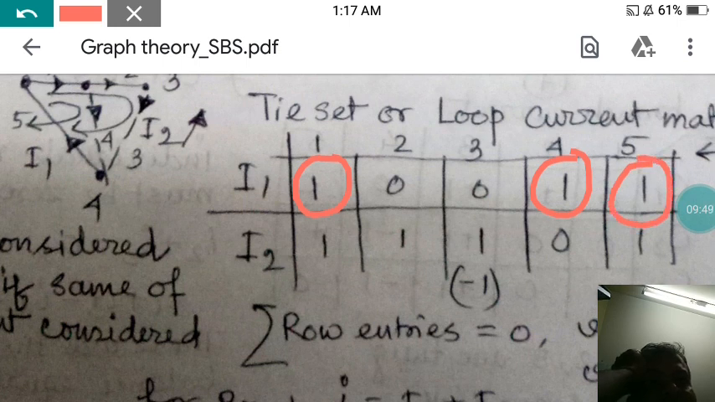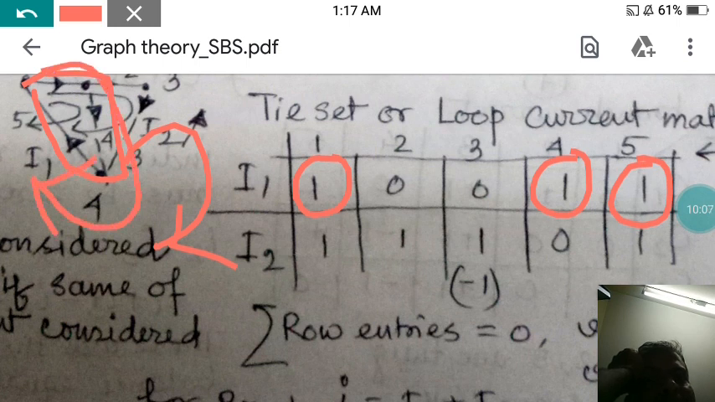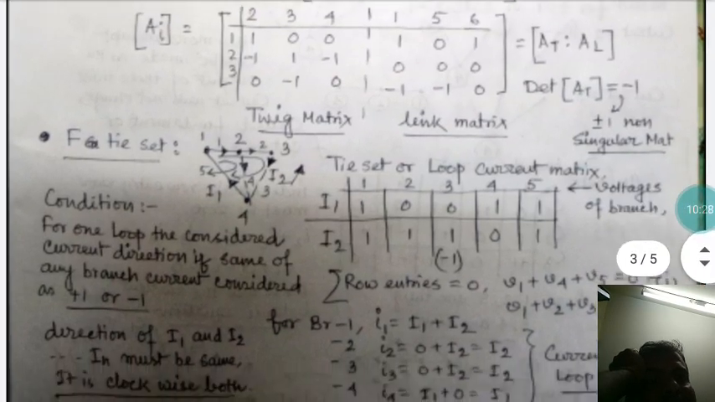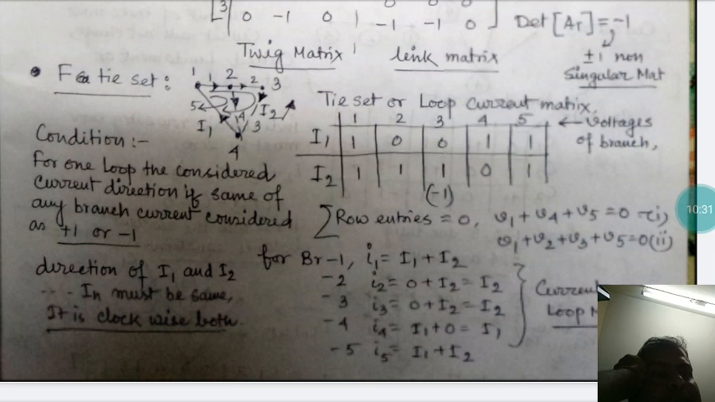Why is this so? Because if you are taking this first loop, the current flow is I1, so current is passing through 1, 4 and 5. Here the current is flowing in this direction and the total net current flow is in the same direction. So obviously all coefficients are plus. If you are considering the second loop, you can see there is another path, 1, 1, 0 with the same consideration. Okay, so I am just making it quite smaller. And finally the row entries must be equal to 0.